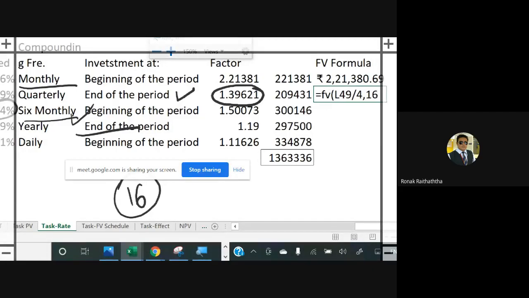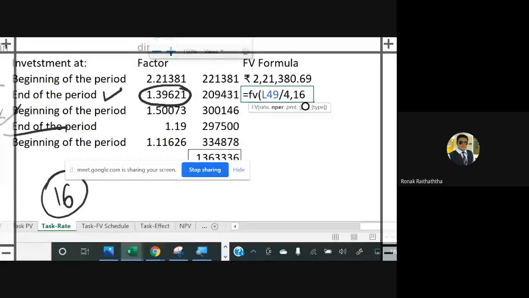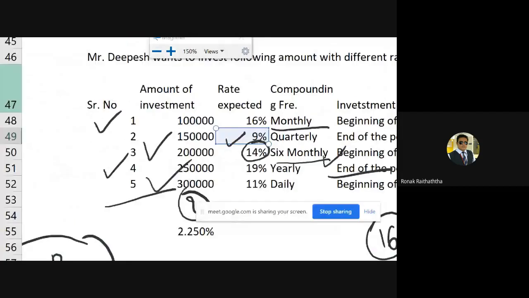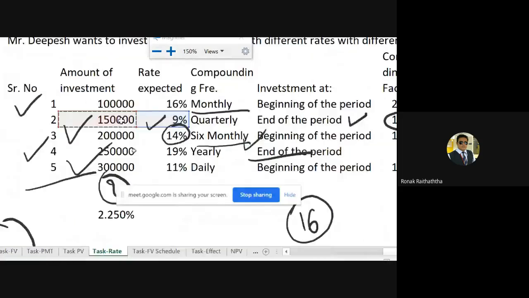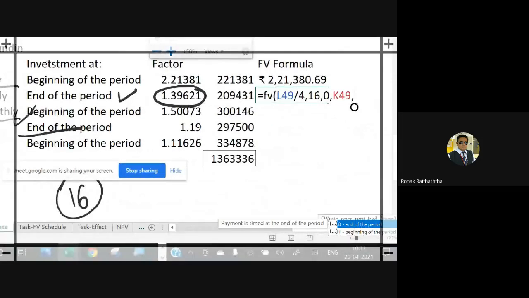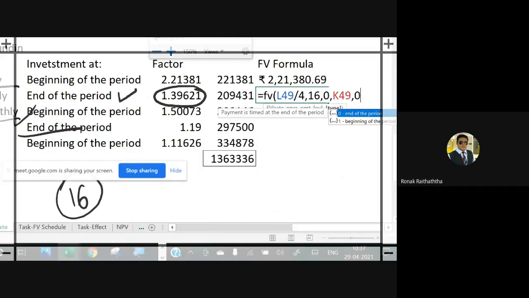So you're writing 16 only there, comma. PMT will obviously be 0, comma. PV will be taken at this value, 150, comma. Now you'll just be selecting the end of the period. And the end of the period, my friends, is going to be 0 over here. Closing the bracket, pressing enter.